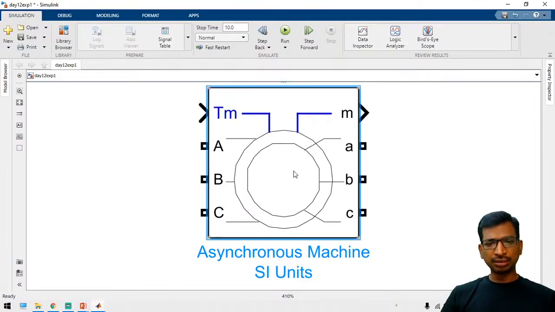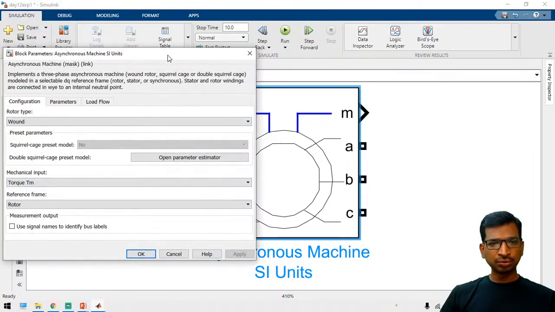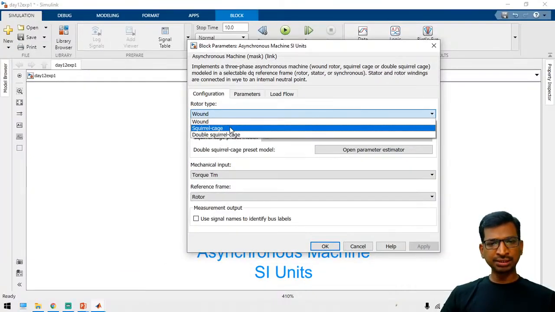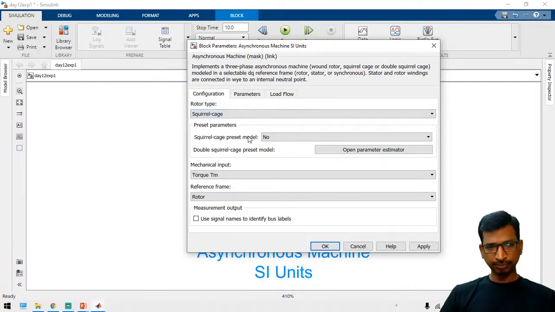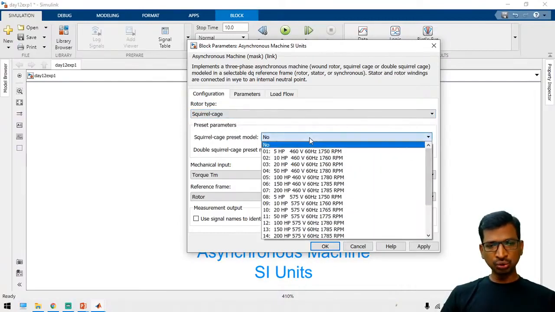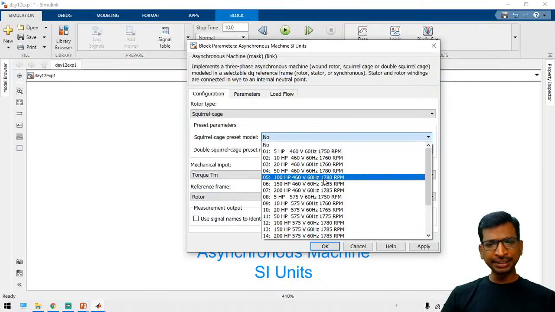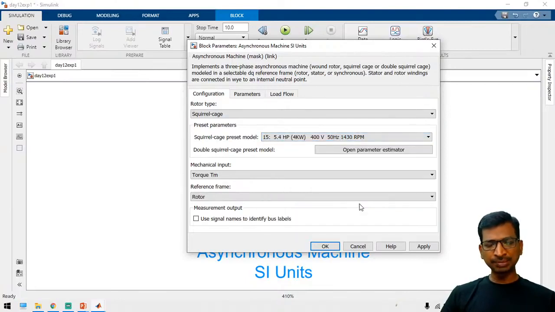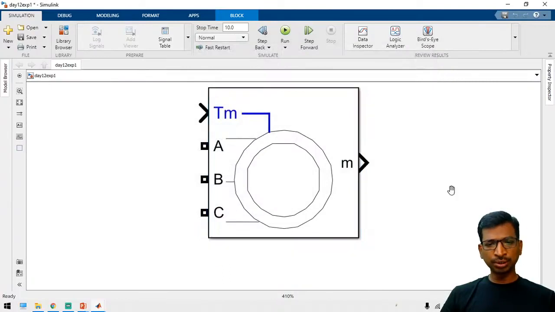Now change this one. This is wound rotor by default. Now we need a squirrel cage induction motor, and you can choose the preset ratings. I am going to choose the 50 Hz system. Serial number 15: 5.4 HP, that is 4 kilowatt, 400 volts, 50 Hz, 1430 RPM. This is the maximum RPM. The remaining things, no need to change anything. Just choose this one.